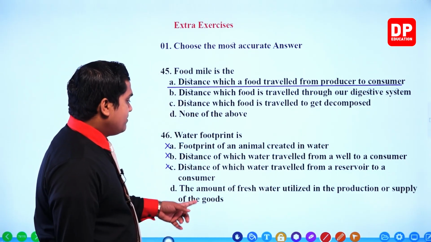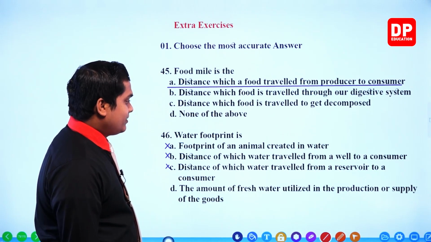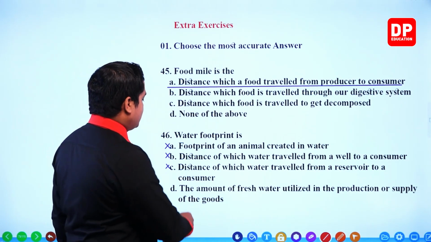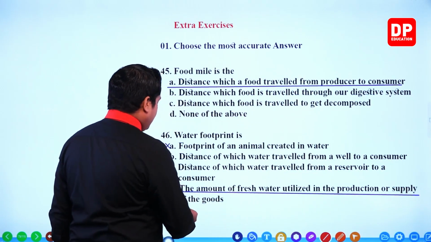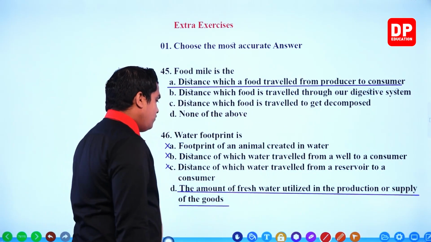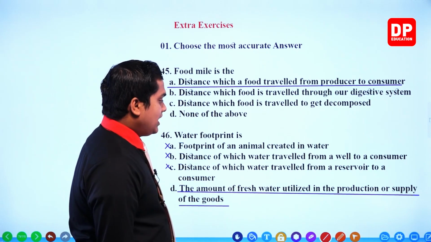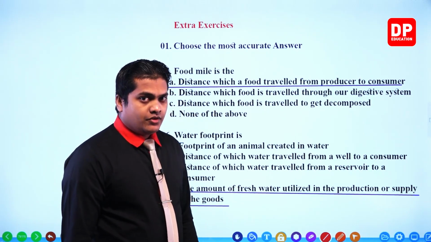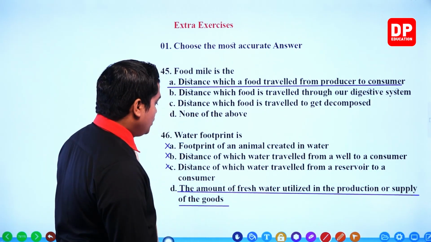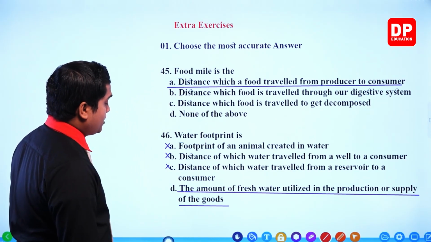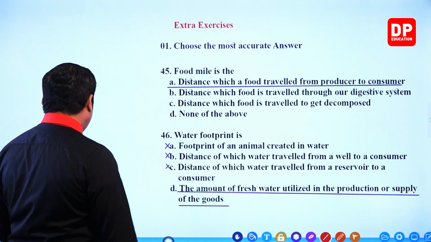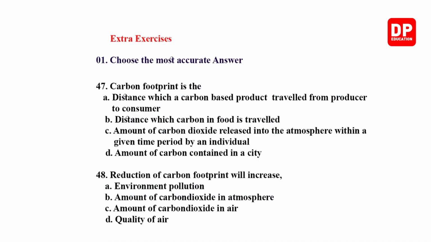Let's see. The amount of fresh water utilized in the production or supply of the goods. Yes, this is our answer. Like I said, it is the amount or the volume of water which has been utilized during the production or the supply of goods. So this should be our answer for question number 46. Then the next one, carbon footprint. Okay, then asking about the carbon footprint.